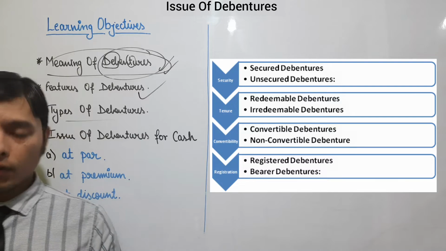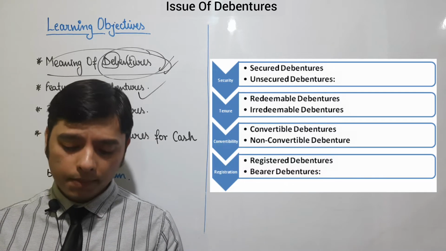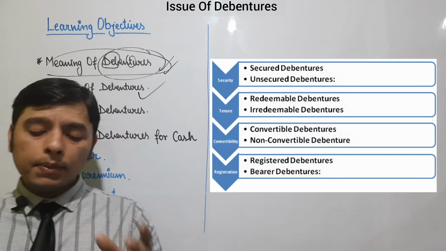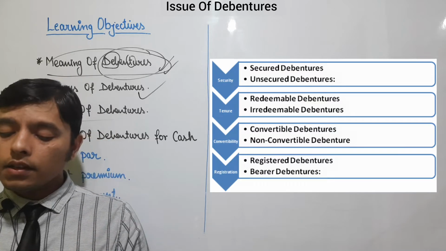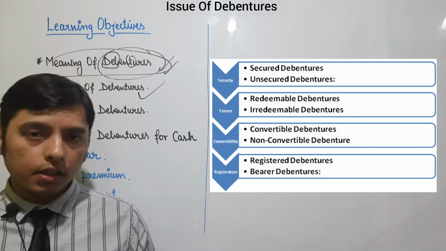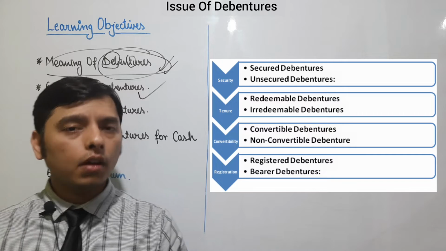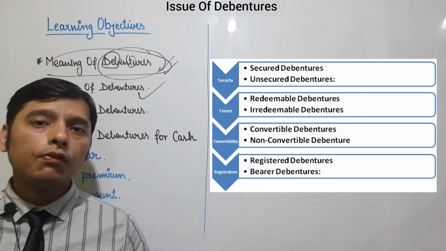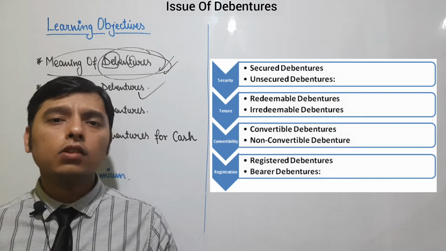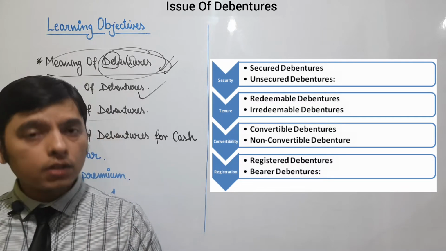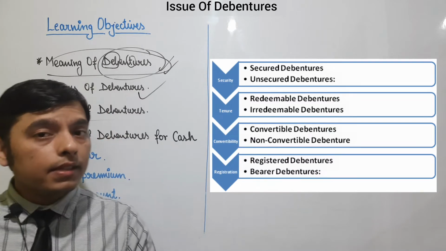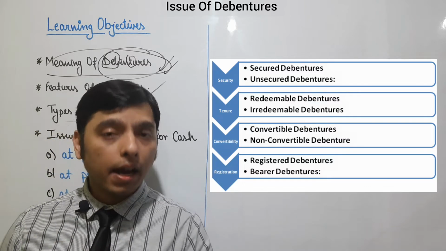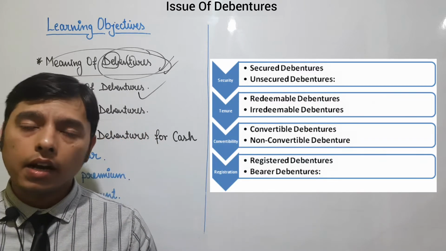There are many types of debentures, given on the basis of security. The first one is secured debenture and unsecured debenture. Whenever we raise funds in the form of a loan, that person will demand some security, which is known as collateral security. If debentures are issued by keeping something as security as a backup, then that type of debenture is secured.